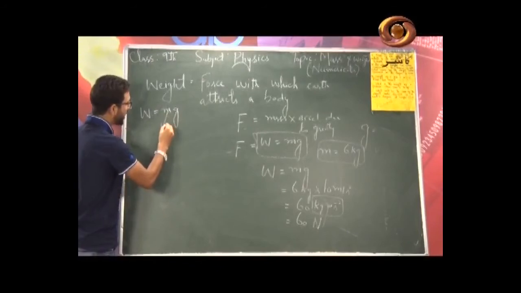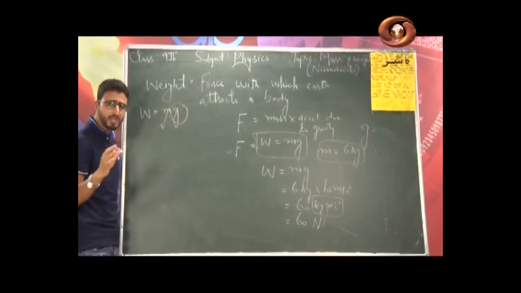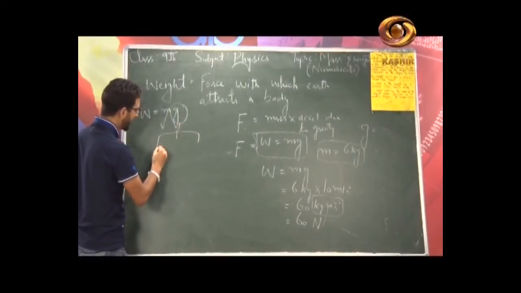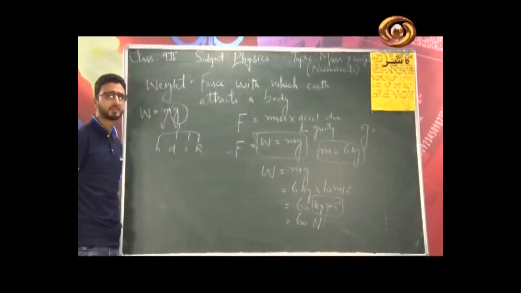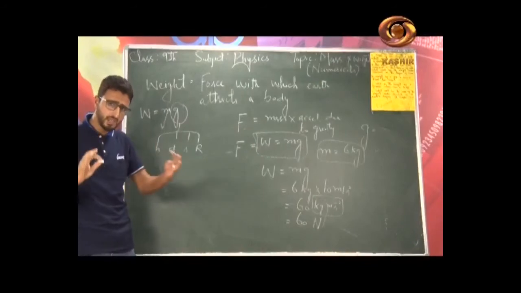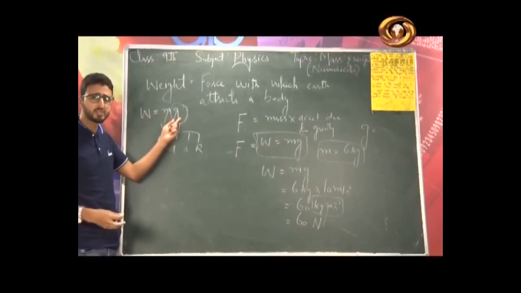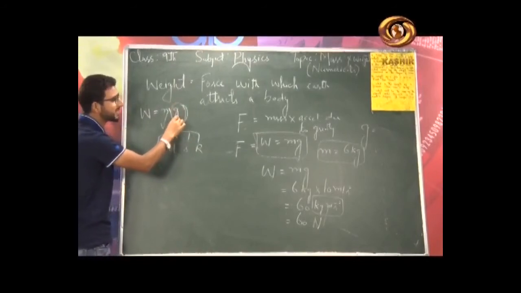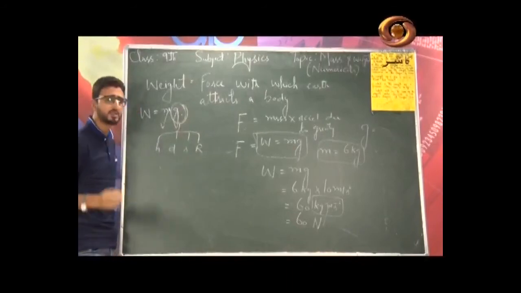I told you that mass is constant. Now this acceleration due to gravity changes, if you remember well, due to 4 factors: number 1, with height, with depth, with shape of the earth, and with the rotation of the earth. What I mean by saying this is that if g changes, automatically weight will change. Weight is not a fundamental physical property, it does not remain constant, it changes from place to place because of the change in the value of g, that is acceleration due to gravity.